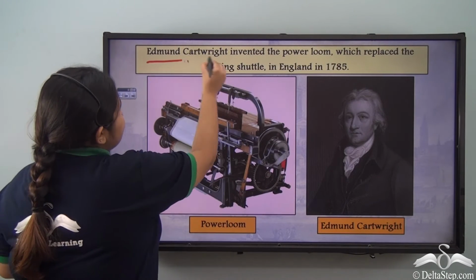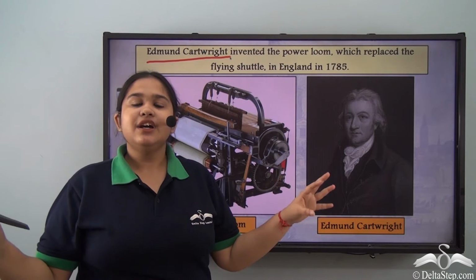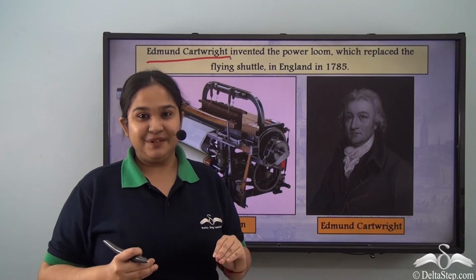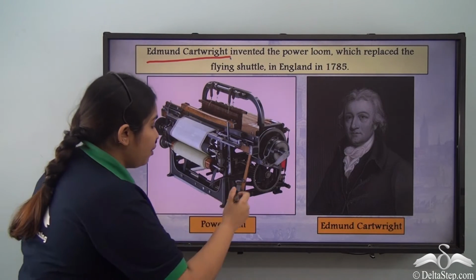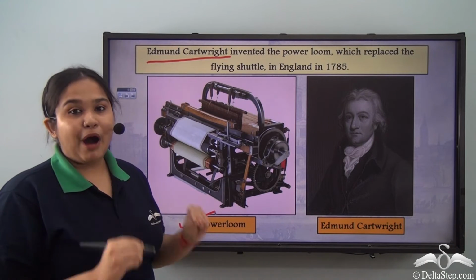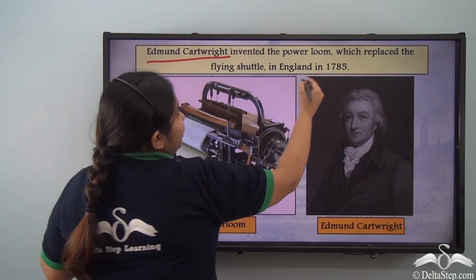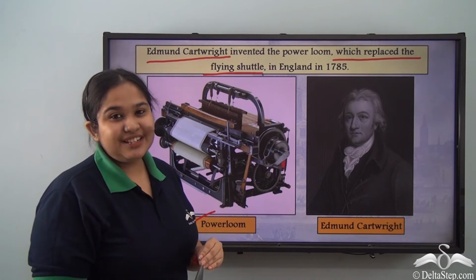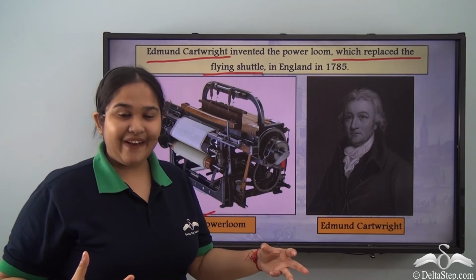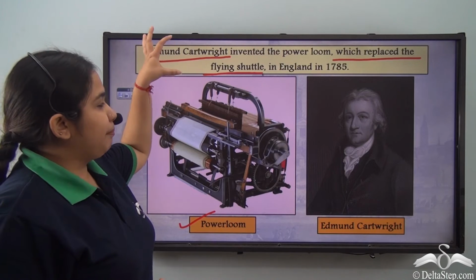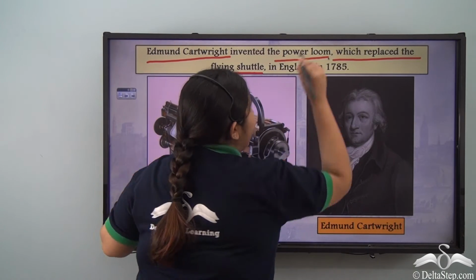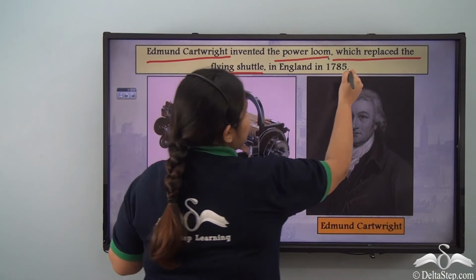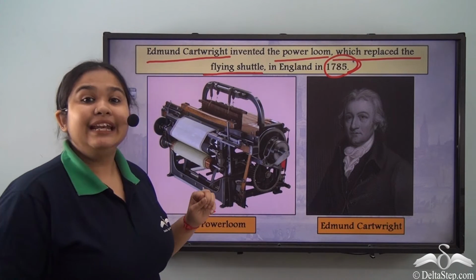Edmund Cartwright is someone who entirely displaced the laborer who handled the machine. What did Edmund Cartwright do? He invented the power loom. Now the power loom replaced the flying shuttle, and once it replaced the flying shuttle, it replaced the two workers as well. This power loom could function by itself and of course produce mass goods. And this was established in 1785 in England.